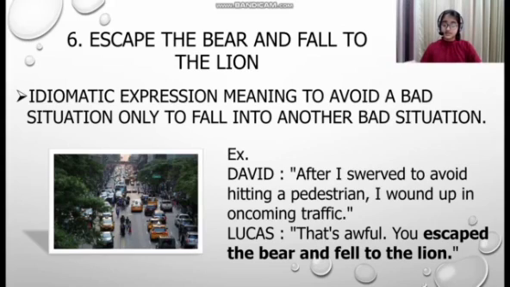Example: David says, after I swerved to avoid hitting a pedestrian, I wound up in oncoming traffic. Swerved means managed. Lucas says, that's awful. You escaped the bear and fell to the lion. So, see how appropriately it is being used.